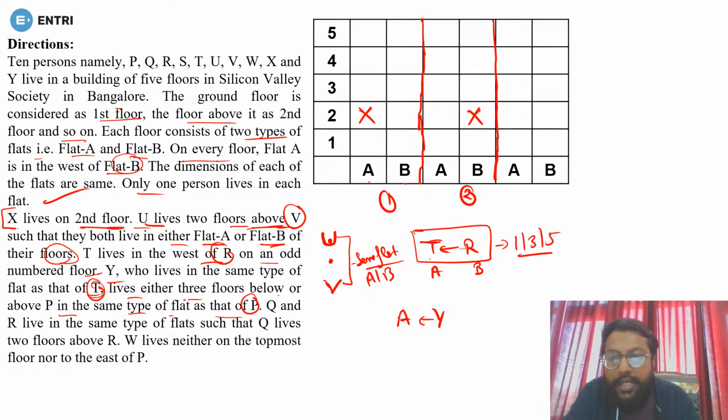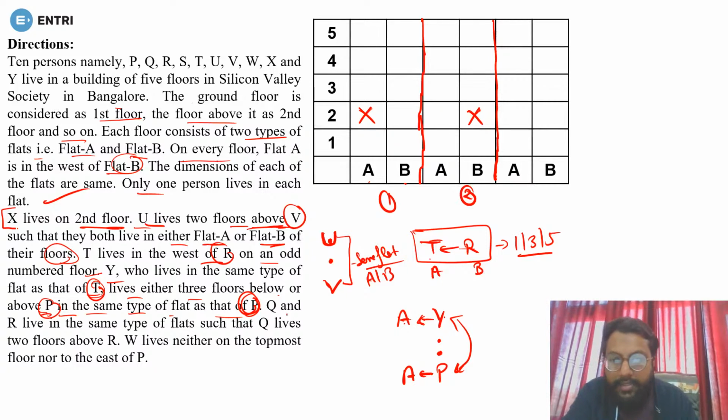Flat A lives either 3 floors above or below P. It means there will be 2 floors between Y and P. There will be 2 floors, but we don't know who is living below and who is living above. And in the same type of flat as P, means if the flat of Y is A, then the flat of P must be A. Is it clear? I think till here everything is clear to you.